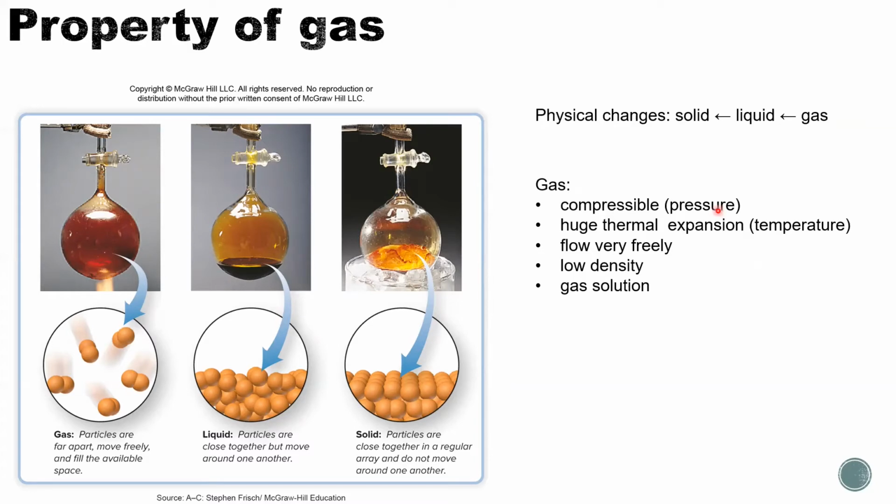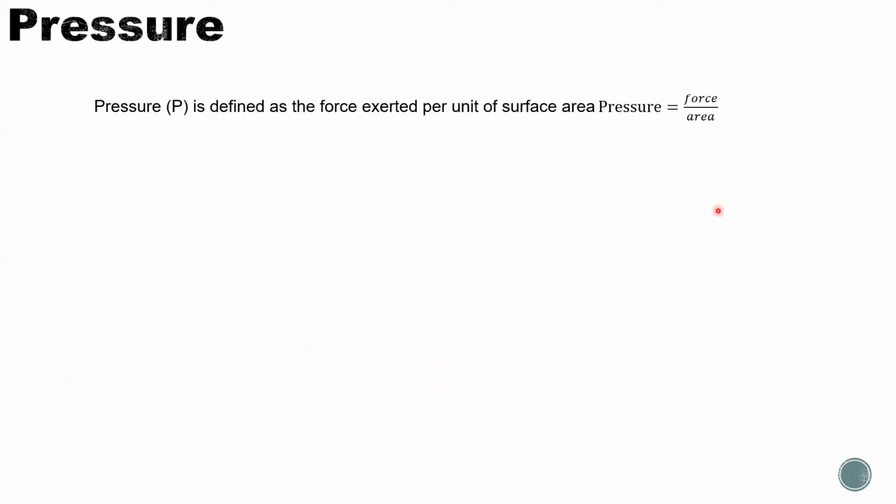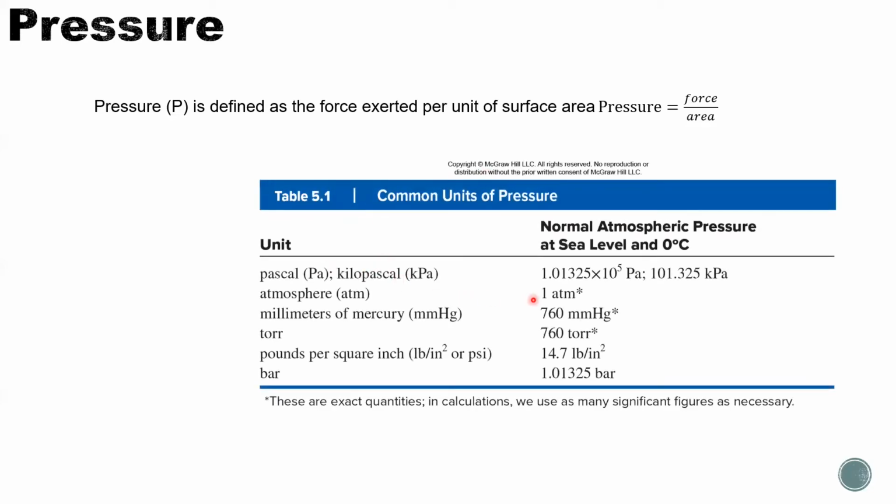When we talk about pressure, pressure is defined as the force exerted per unit of surface area, or pressure equals force divided by area. And for gas, pressure is one of the very important properties that describe a gas. For pressure, we have different units. 1 atm is one of the units used to describe the atmospheric pressure at sea level.